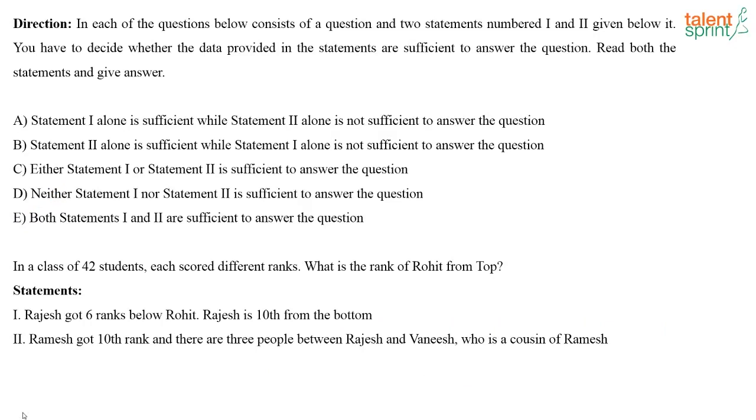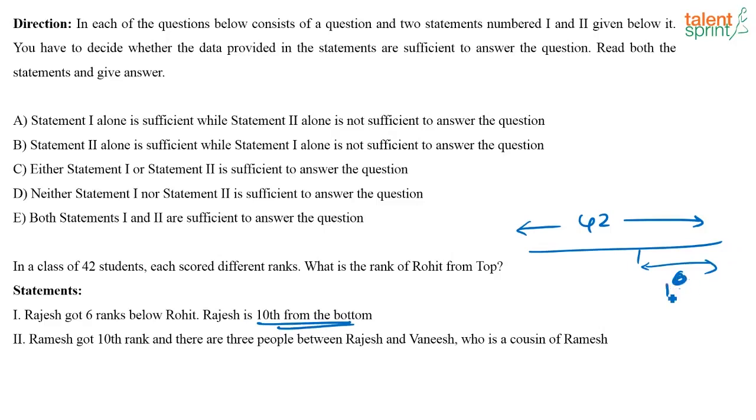Next one. In a class of 42 students, each scored different ranks. What is the rank of Rohit from top? The first statement says Rajesh got 6 ranks below Rohit. Rajesh is 10th from the bottom. Totally there are 42 students, and Rajesh is 10th from the bottom, which means there are 9 people after Rajesh. Then they are saying that Rajesh got 6 ranks below Rohit.